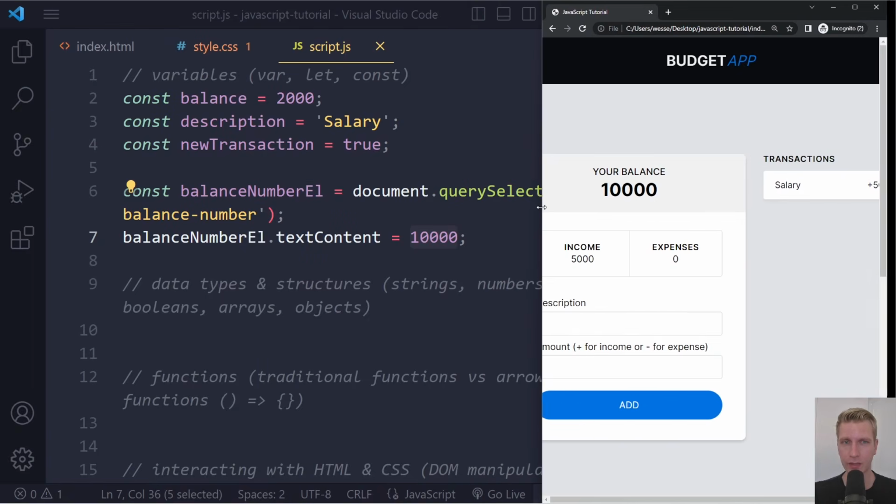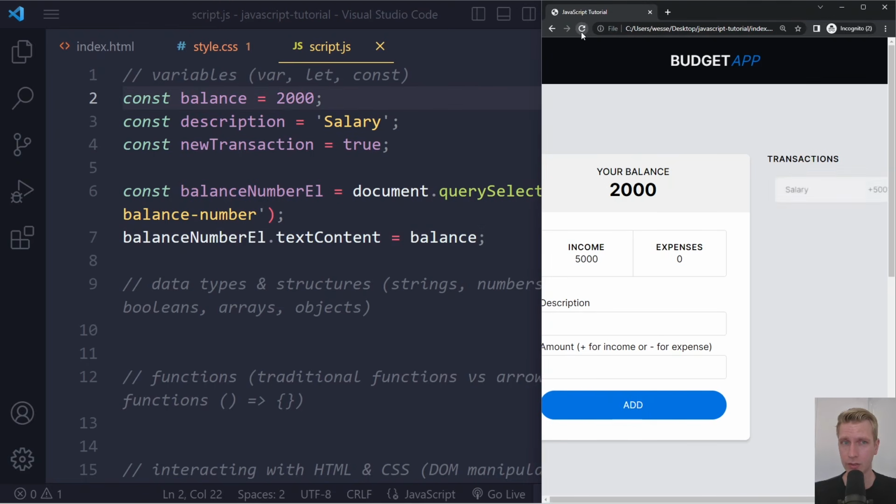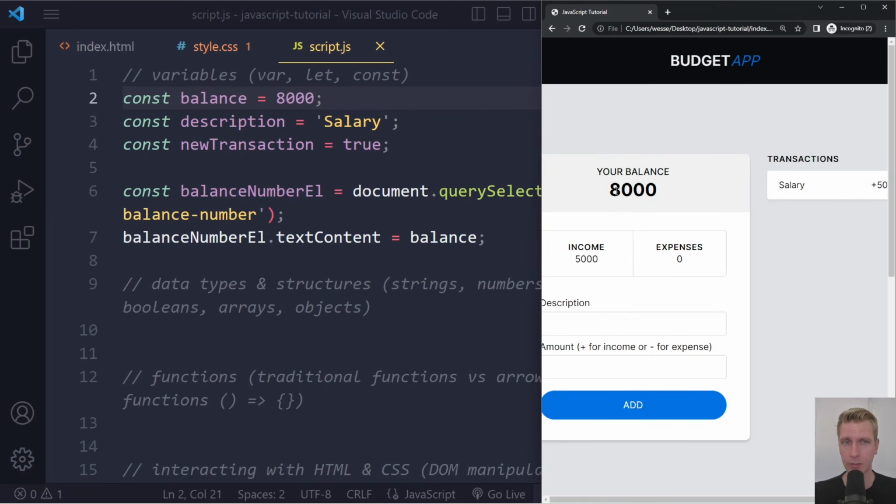Maybe we actually want that to be whatever is coming from a variable, right? So here we put it in a separate variable called balance. We can use that variable name here, right? So we can say balance. So now it should become 2,000, right? So if I refresh here, we indeed see it will be 2,000 here, right? If I change the value of that variable to 8,000 and save here and refresh, it becomes 8,000, right? So very simple examples of variables here and how we can manipulate the HTML here.